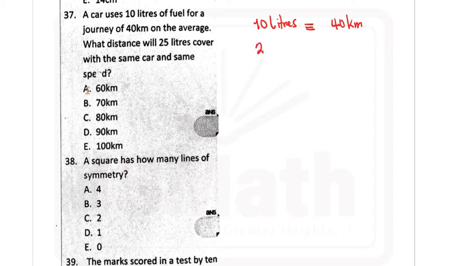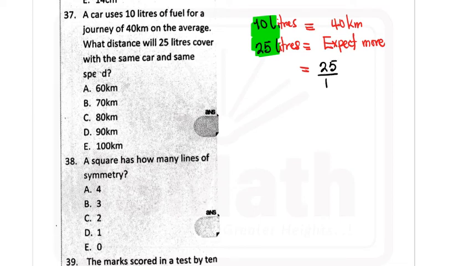And if you now increase this to 25 liters, imagine what that would be. You should expect more, right? Now I'm expecting that the distance covered should be more. And because I'm expecting more, I'll rearrange these two quantities to give me something greater than 1, because that's the way I can expect more. So that will be 25/10, not 10/25. So if I multiply that by 40, I'm definitely going to get something greater than 40. So my expectation is a very important aspect of proportion, and you can't have the right expectation if you don't apply common sense.